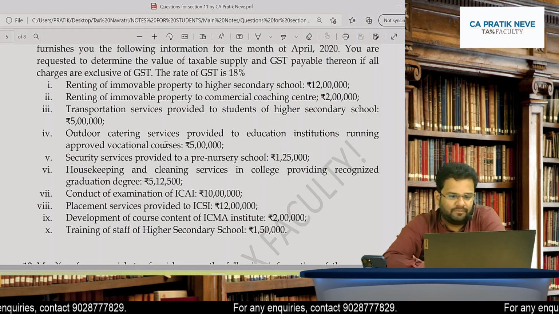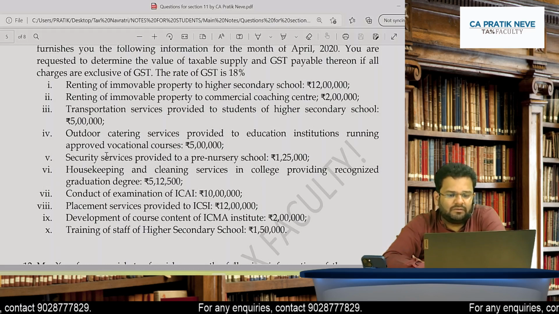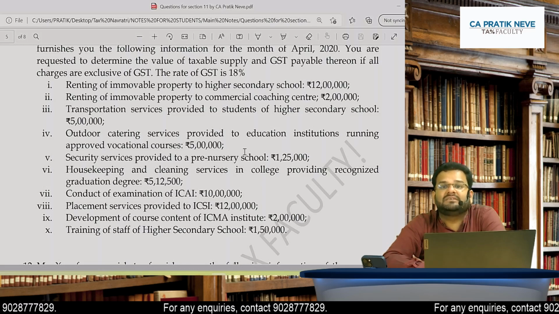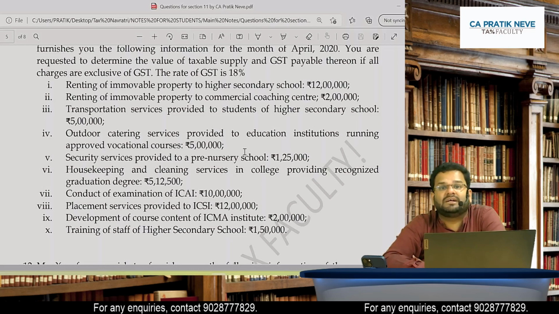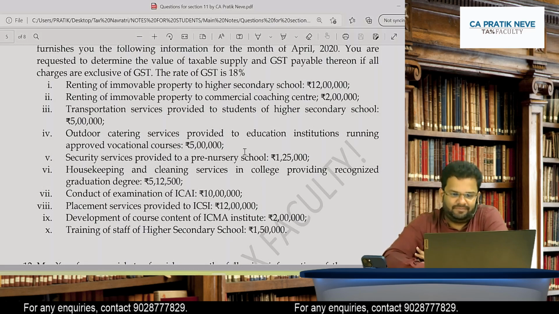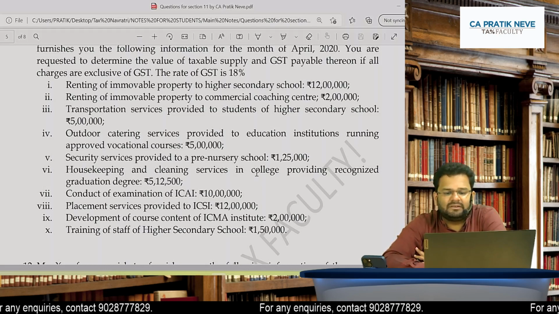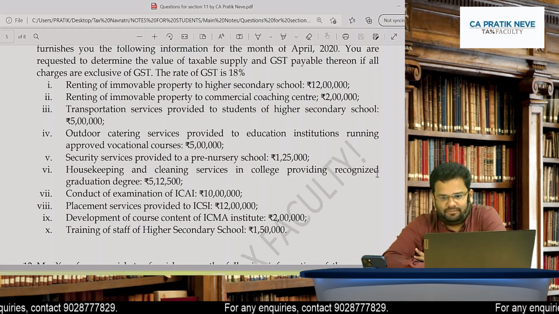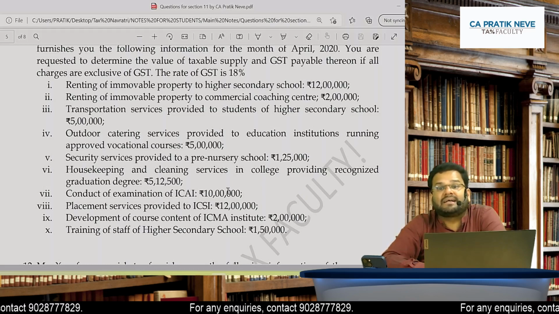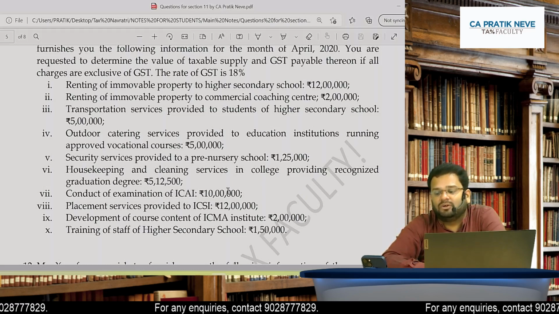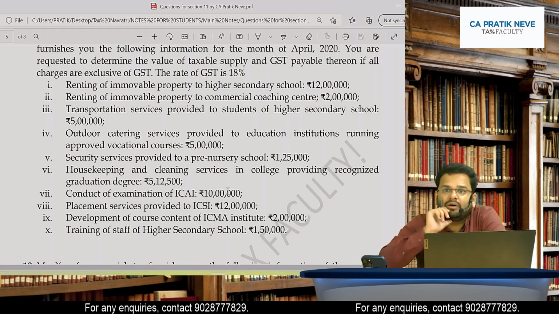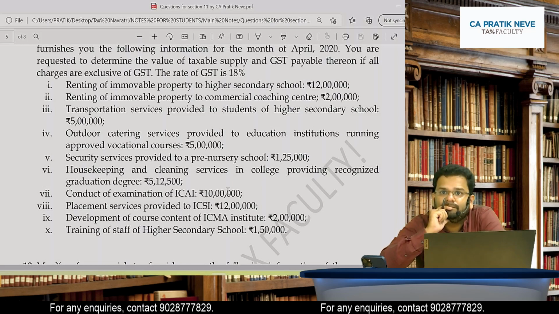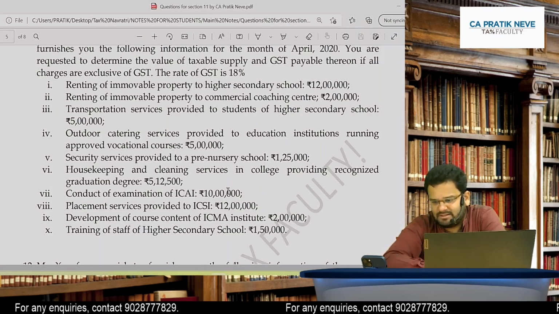Yes, very good. Then security services provided to a pre-nursery school, it will be exempt because such services provided for any schools. Housekeeping and cleaning services provided in a college, it is taxable because those are exempt only if provided to schools. Are you getting it, Ankush? Did you understand? Yes.